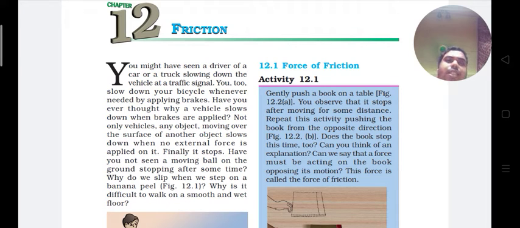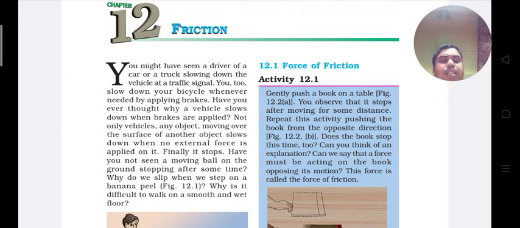Frictional force is a vector quantity, which has a magnitude value as well as a direction value. Magnitude value means, suppose, 5 Newton, 10 Newton. And after that, what is the direction of the force of friction?